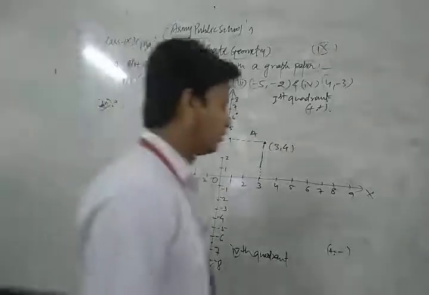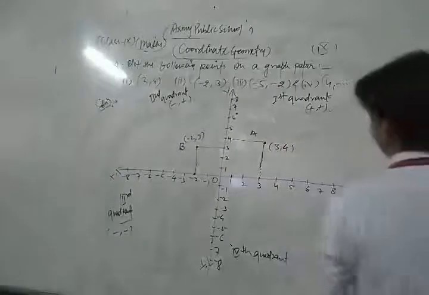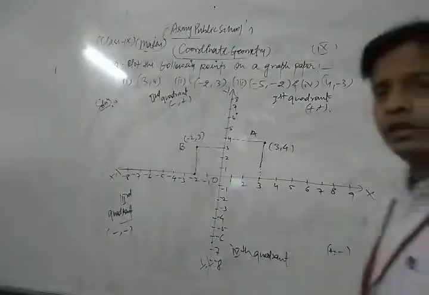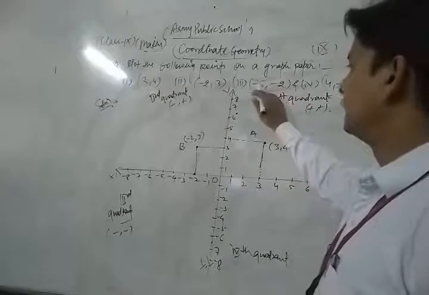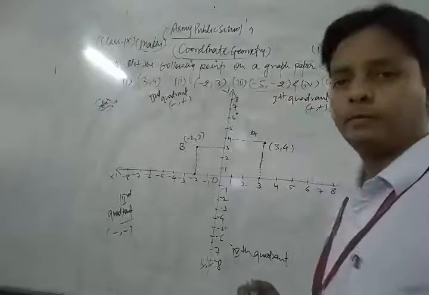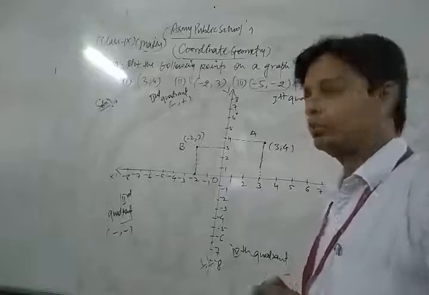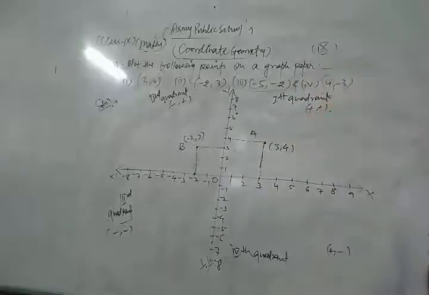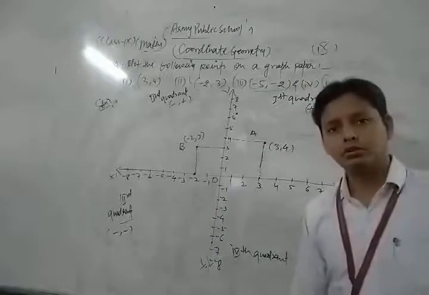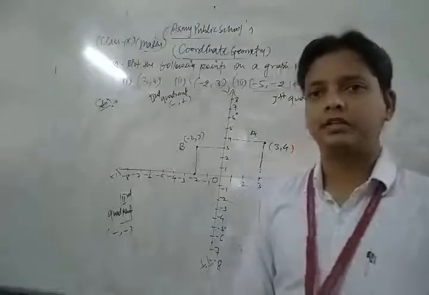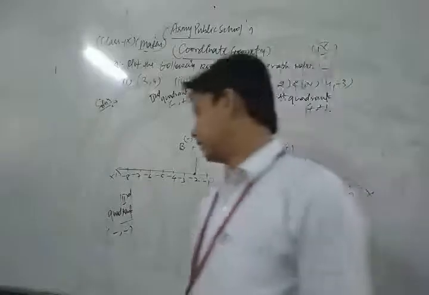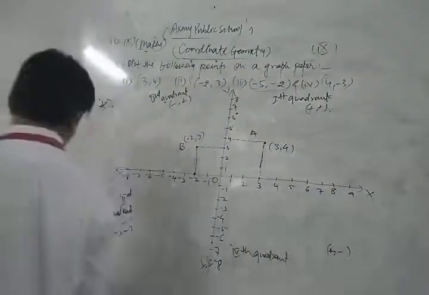dear friends, we plot the third point. Let's see. Dear friends, the third point is (-5, -2), which means abscissa and ordinate both are negative. Both are what? Negative. So both negative lie in which quadrant? Dear students, both negative is the third quadrant. In the third quadrant.